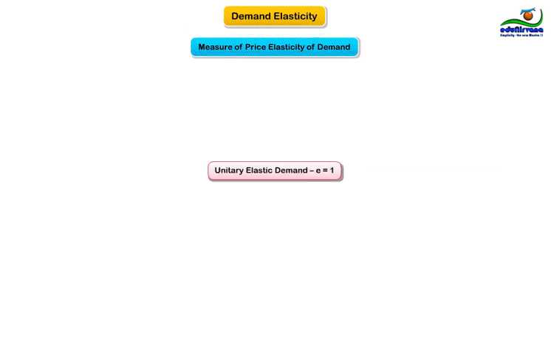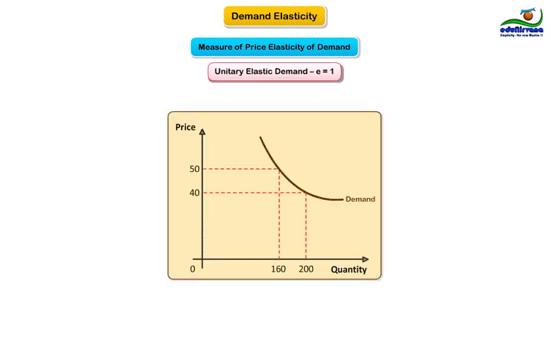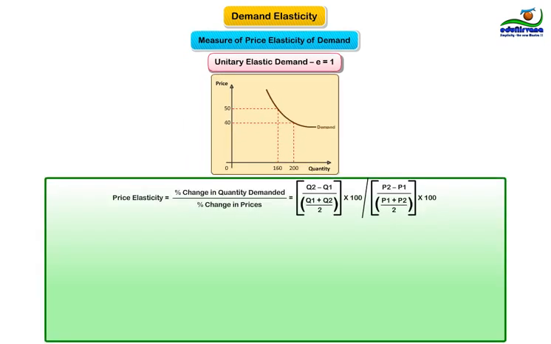This is a case of unit elastic demand with elasticity equal to 1. Following are the values of price and quantity. Price 1, $40. Price 2, $50. Quantity 1, 200. Quantity 2, 160. Putting the values in the formula above, we can calculate the price elasticity of demand. Let's first calculate percentage change in prices.